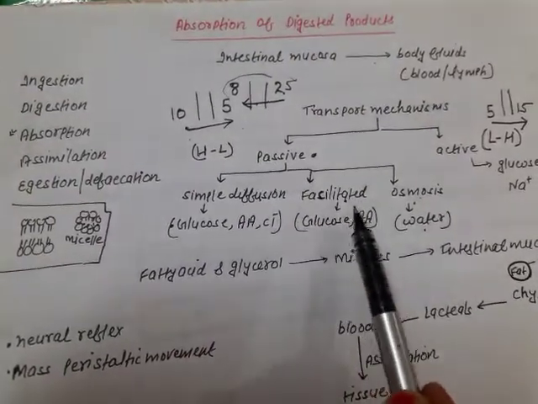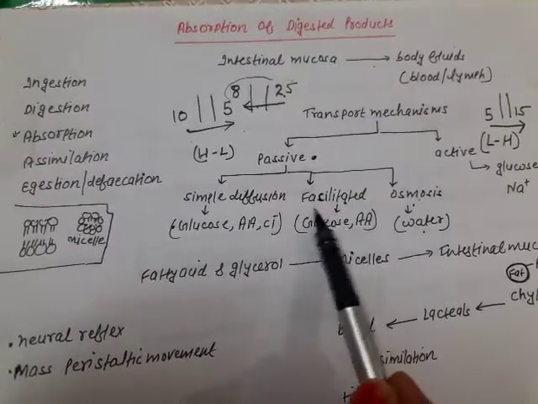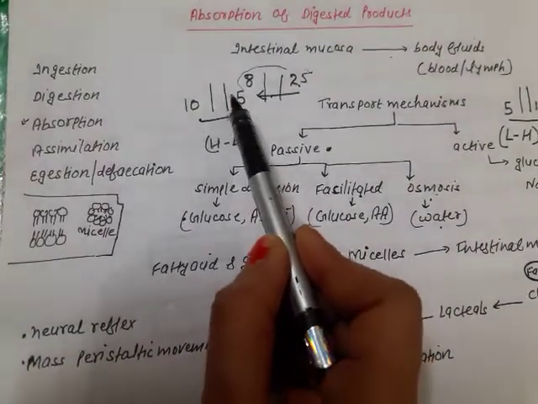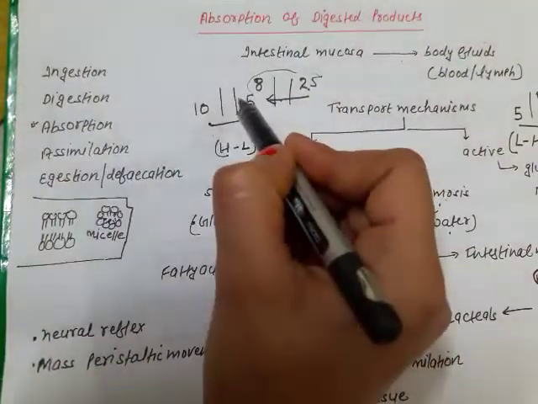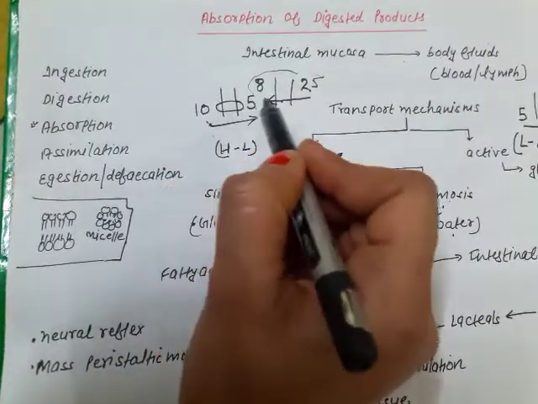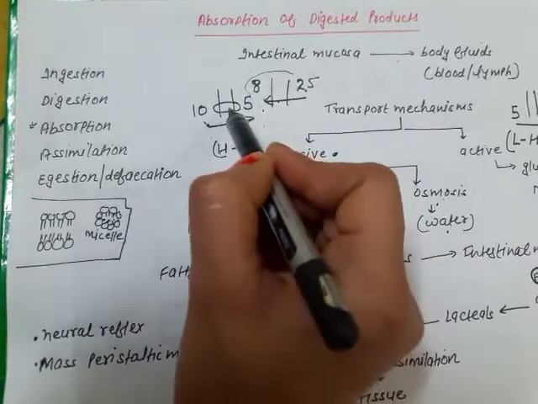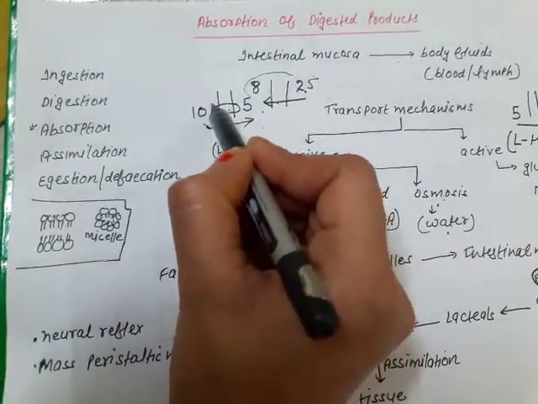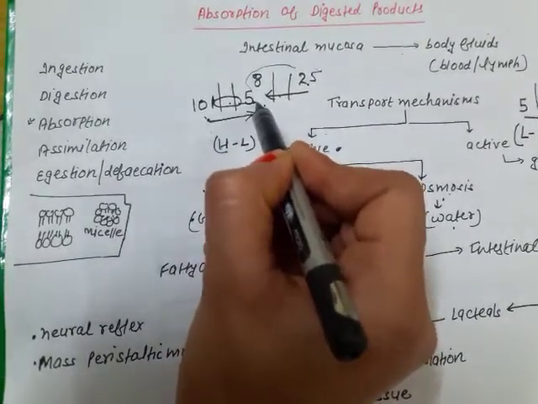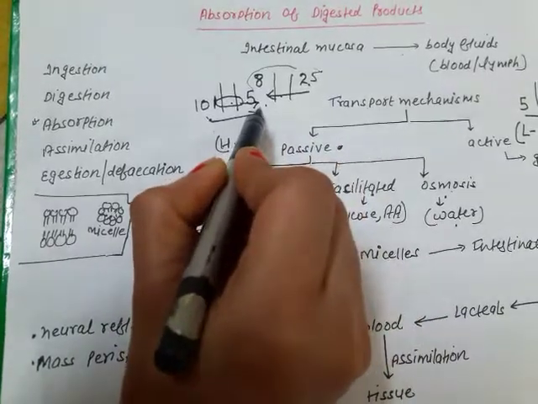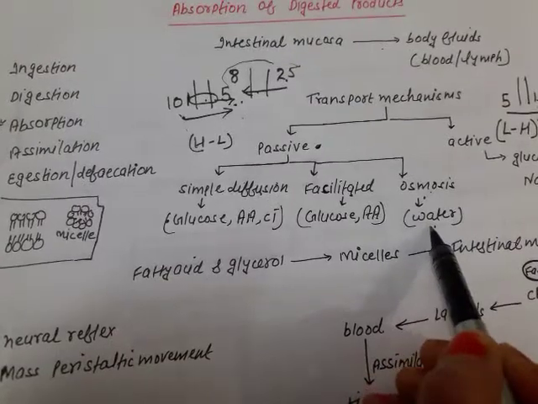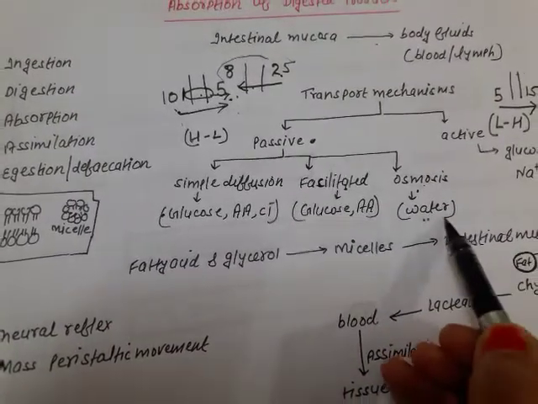But facilitated diffusion, facilitated means it requires help. There are some carrier proteins present in the plasma membrane like this. These carrier proteins will help in the movement of these substances. This carrier protein will bind with the substance and then rotate and then transport this molecule across the plasma membrane. Fine. And osmosis is the diffusion of water again from high towards the low concentration.